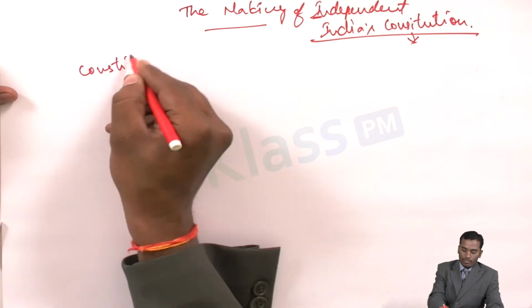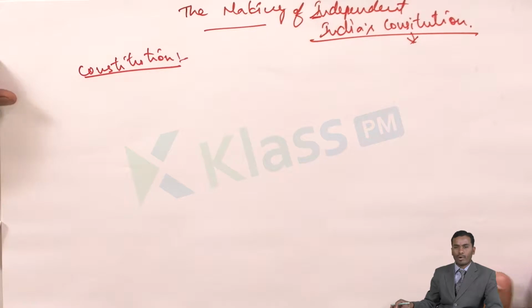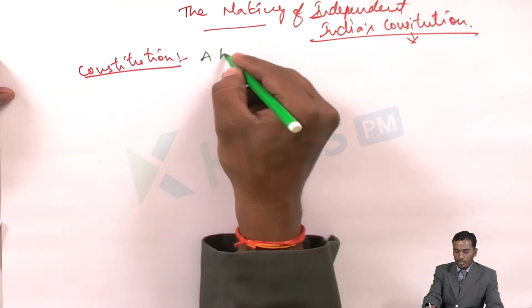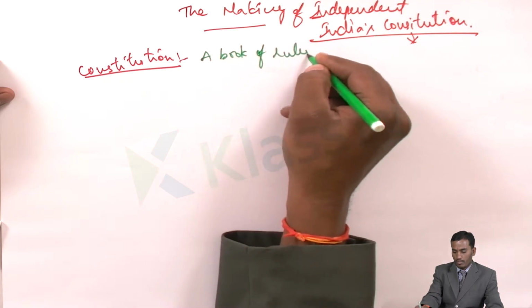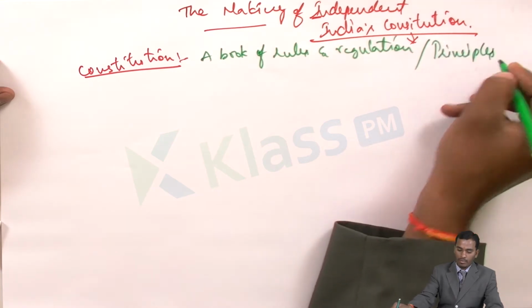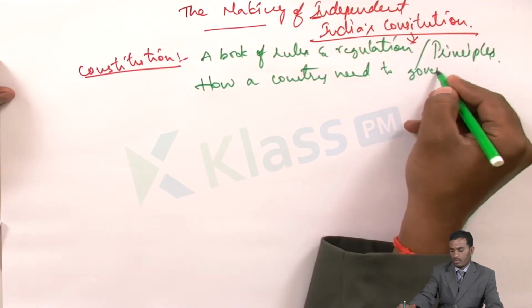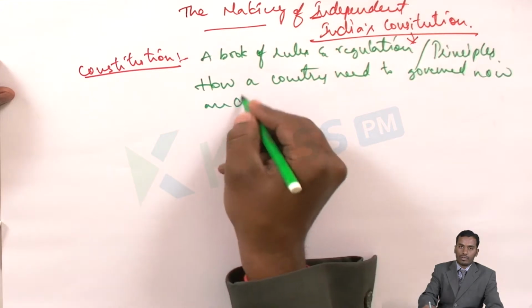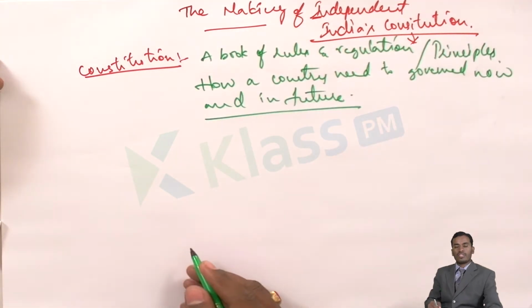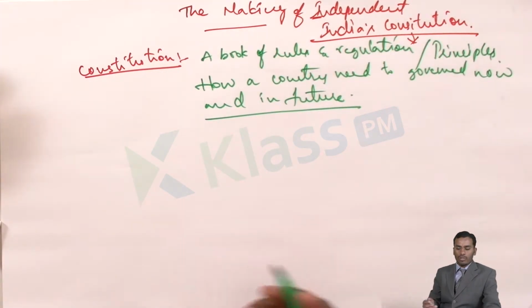So constitution. Generally a constitution has many objectives, but basically for our knowledge, a constitution is a book of rules and regulations or principles on how a country needs to be governed now and in future. So this is the basic function of the Indian constitution, and not only the Indian constitution, any country's constitution. This is one of the objectives.